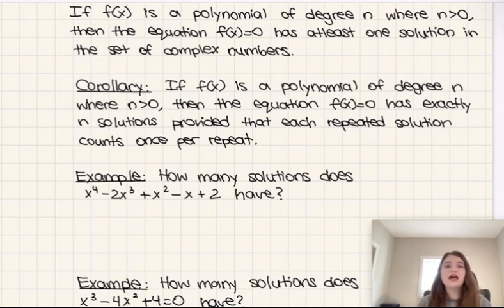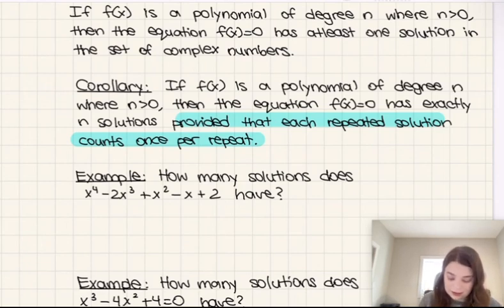And in the event that we have one real solution, that does mean that that is the one and only solution. However, it does say in this definition, provided that each repeated solution counts once per repeat. Since if we have something like x minus 1 squared, for example, that's a repeated solution. So since it's repeated twice, we count it as 2, even though technically it is only one solution, right? And so that's what it means in the context of quadratics.